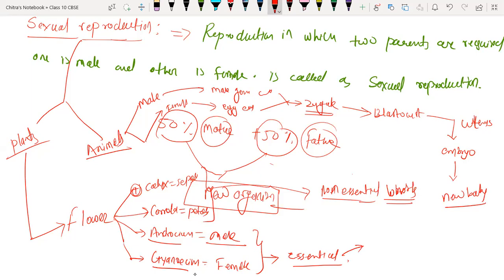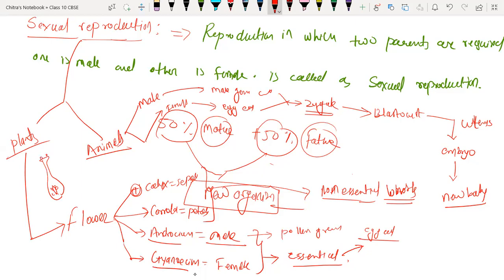So in plants, again, we have the egg cell. In case of a flower, we have the gynoecium, which contains three parts. One is called the stigma, then we have the style, and at the base we have the ovary. In the ovary we have the primary and secondary nucleus. And here we have the male part, which is called pollen grains. Pollen grains are nothing but the male part of the flower.